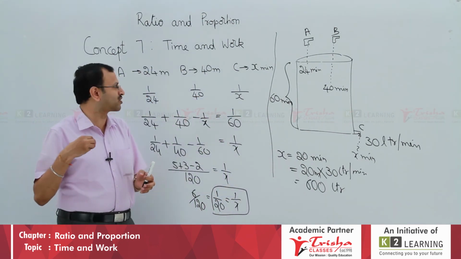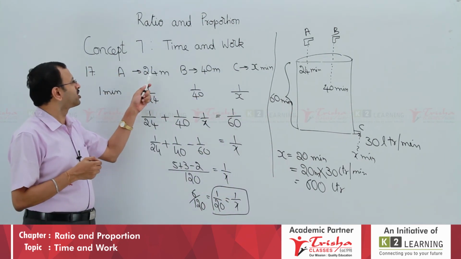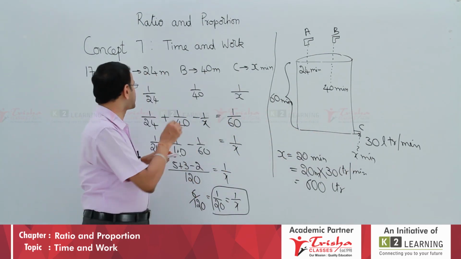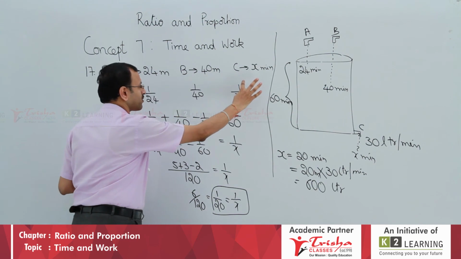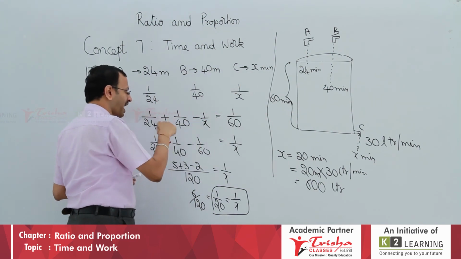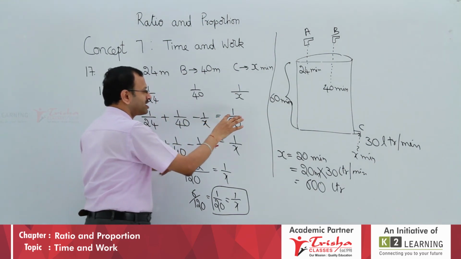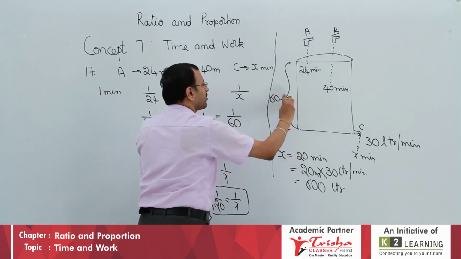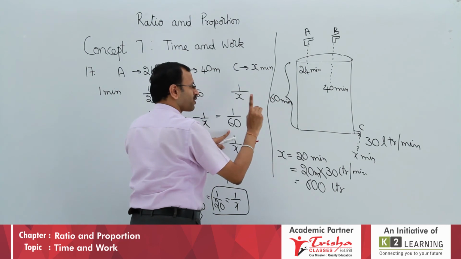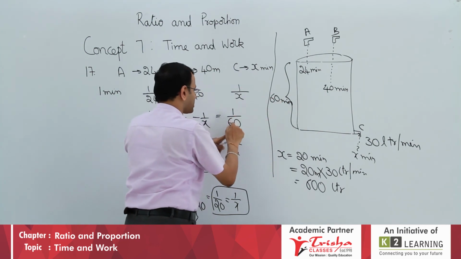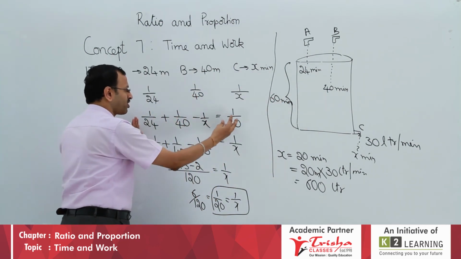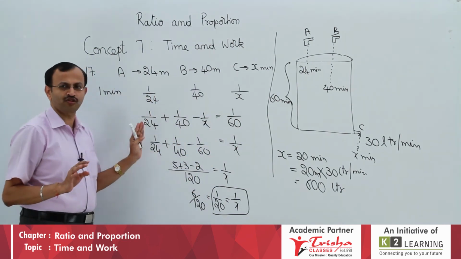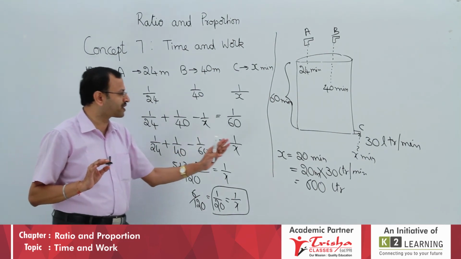Students, I will summarize quickly again, being an important problem. 24 minutes, 40 minutes, this we do not know, so we have taken X minutes. 1 by 24, 1 by 40, 1 by X. These 2 are filling, so add; this is emptying, so minus. What is this 1 by 60? The entire tank will be full in 60 minutes. Again reciprocal, in 1 minute it will be 1 by 60 portion full. Therefore, bring this minus 1 by X to this side and solve it. We will get 1 by X equal to 1 by 20, X equal to 20 minutes.